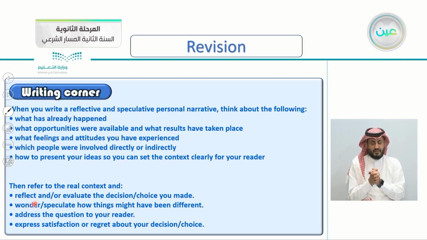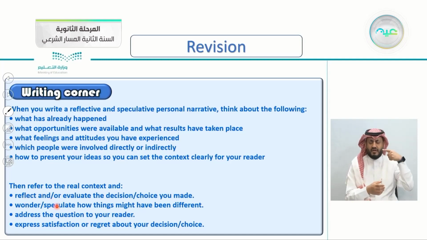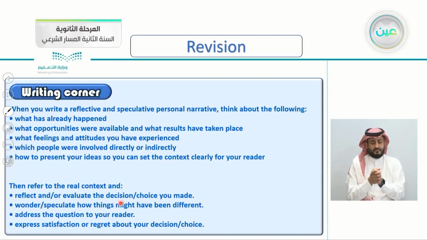Wonder or speculate. To wonder or speculate means to question how things might have been different. Try to wonder, try to speculate, try to question how things might have been different. If you did something differently in the past, what will change in the present? How things might have been different. Address the question to your reader.